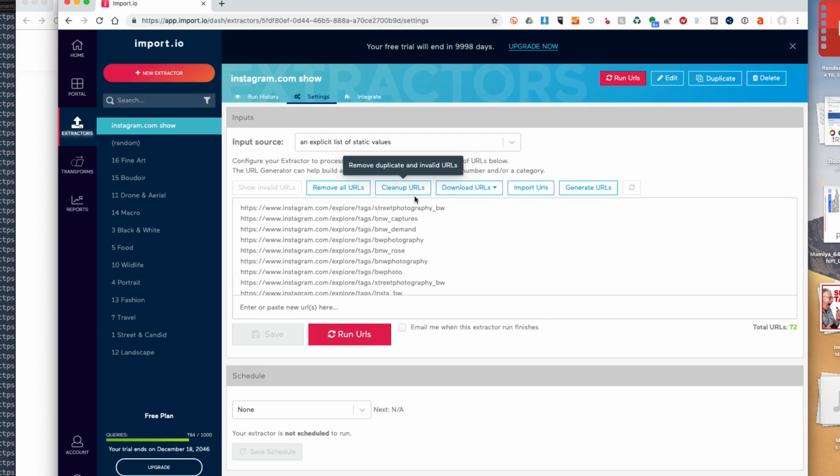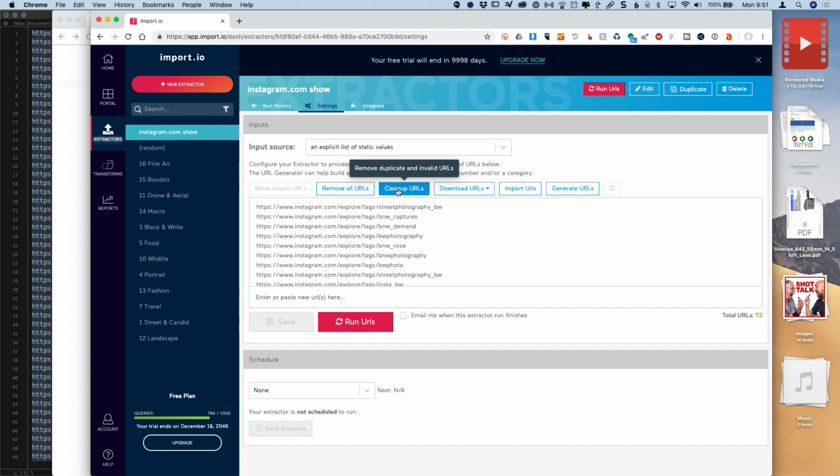In fact, there's also a button up here called Cleanup URLs, which I found some of these did have duplicates, so let's see if this one did. 72 total on here, I hit cleanup. Oh gosh, yeah, it actually removed a bunch of them, so there are a bunch of duplicates in there. Okay, good, let's save that again. That'll speed this up, and that's it.